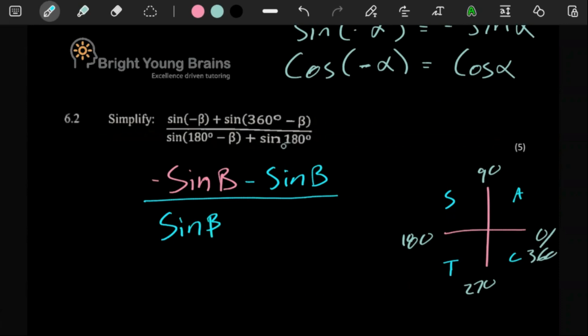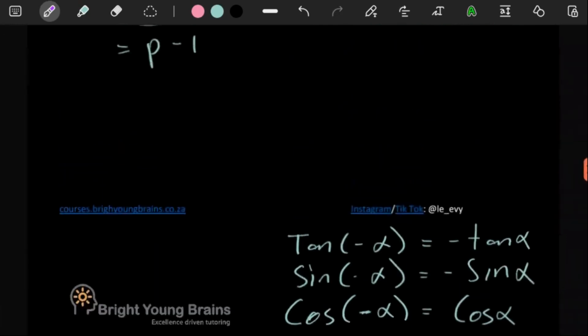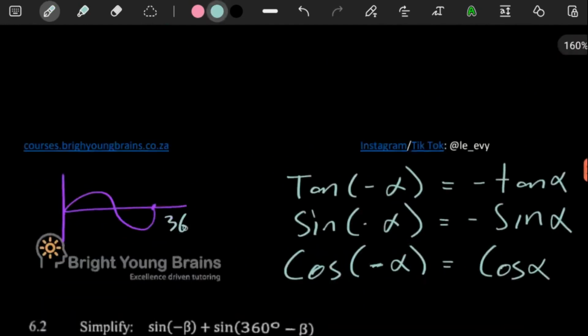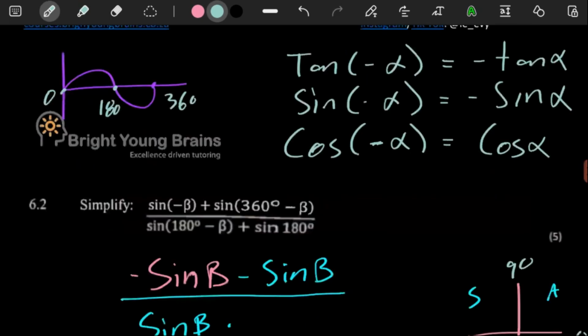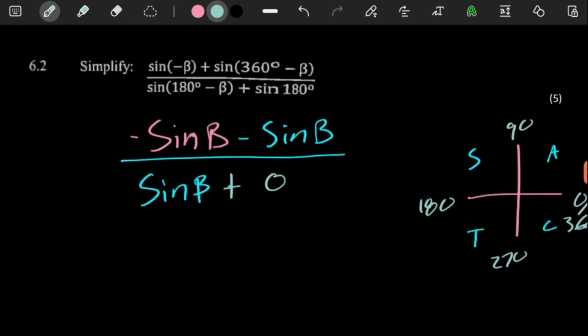And then here, sine 180, this is where your special angles come into play, because remember, sine 180 is just a 0, because a sine graph looks like this, a standard sine graph. At 360, it's going to be there. At 180, it's going to be there. And at 0, it's there. So you see on the sine graph at 180, the y value is a 0. So here you're going to have to plus a 0 over there. Okay, so far so good.